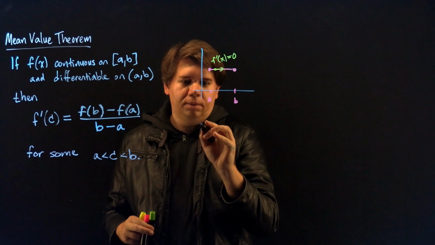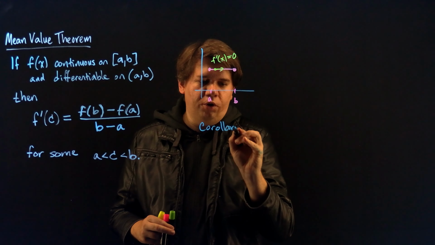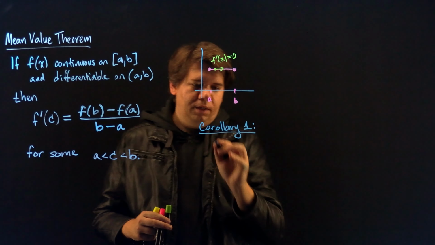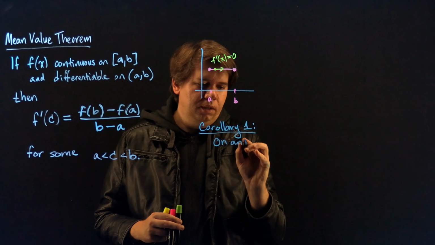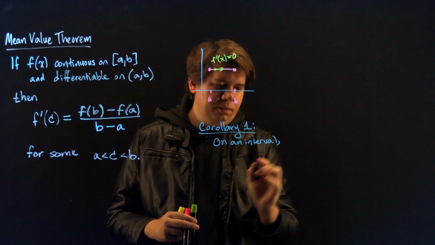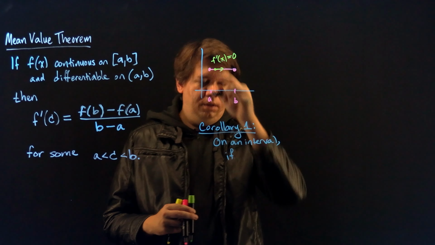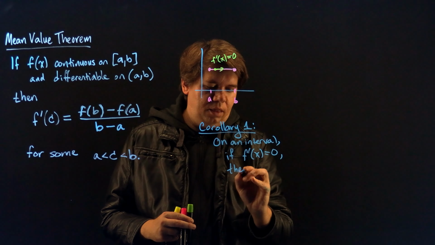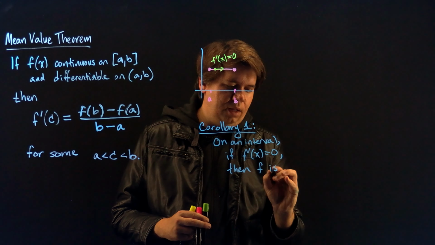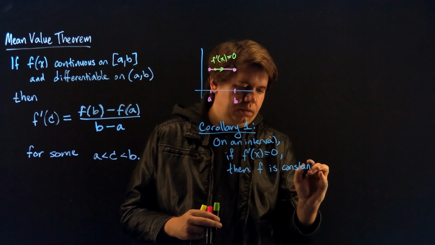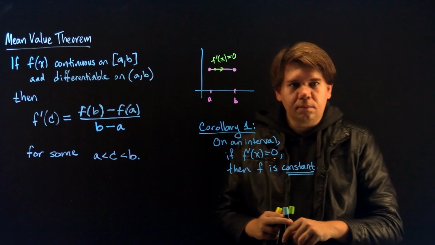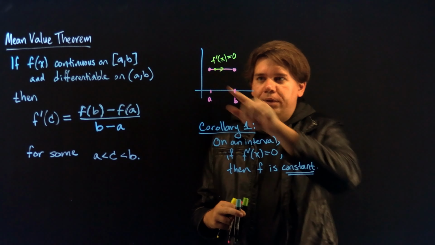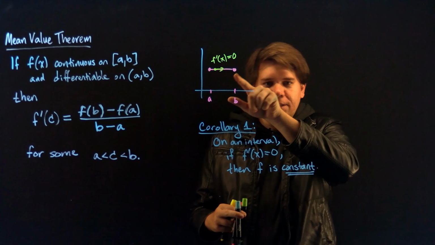That is, my first consequence, which I'll call a corollary. Corollary just means a consequence. So the first consequence of the mean value theorem is on an interval, some interval a to b, say, if the derivative is always 0, then the function is constant. So you can see if it's constant, then the derivative is 0, but now I want to say the opposite is also true. If the derivative is always 0, then the function has to be constant.